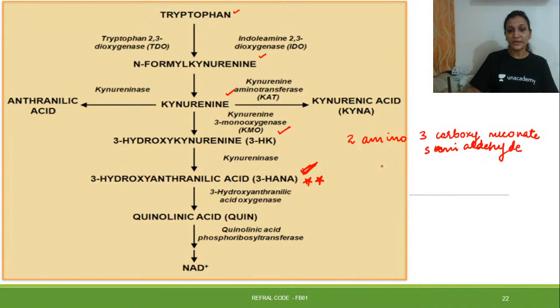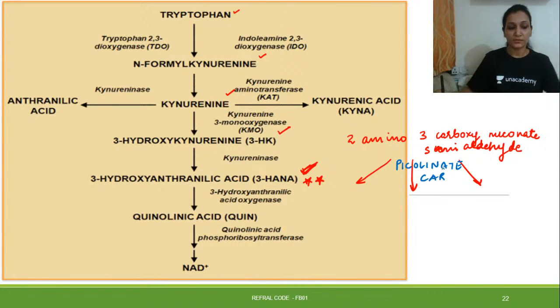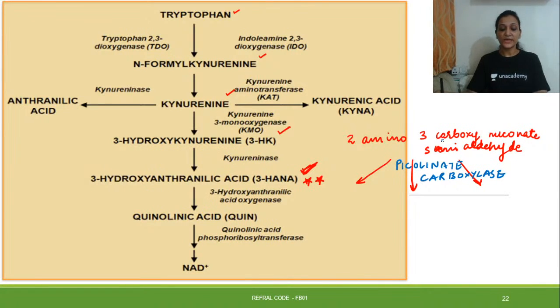When this is formed, it can lead to three fates, and the enzyme which will act upon this will be picolinate carboxylase. See, this is the enzyme, and when this enzyme acts, it will lead to formation of picolinate.